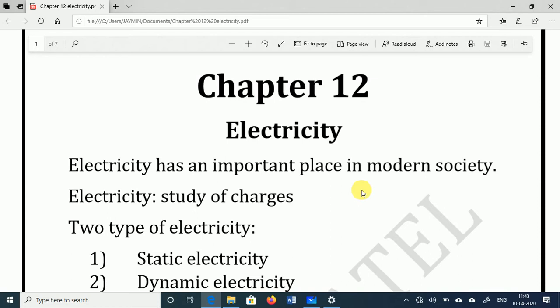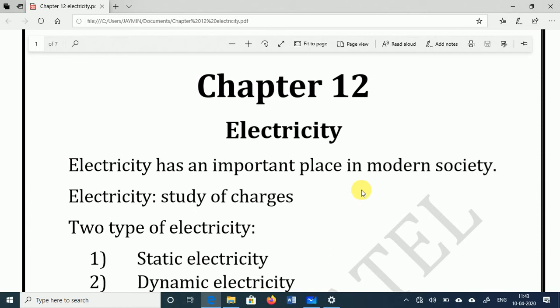So students, if we talk about the time of our grandfathers or before that, electricity was a part of a luxurious life. If electricity was available at any home at that time, it was considered a luxurious life. But nowadays electricity has become a necessity. We cannot imagine our life without electricity. So electricity has become an important part of our life.